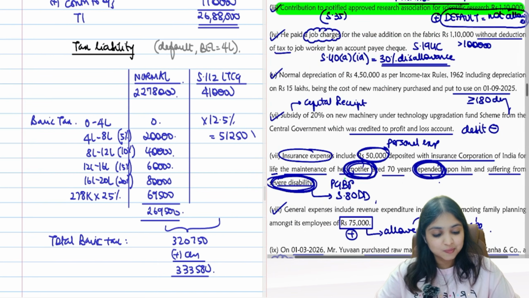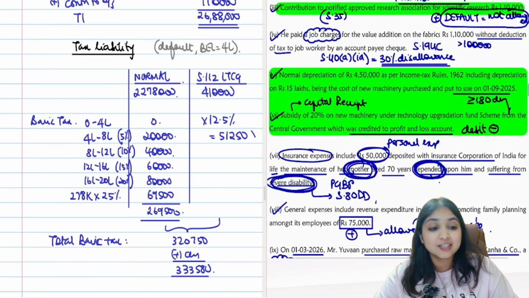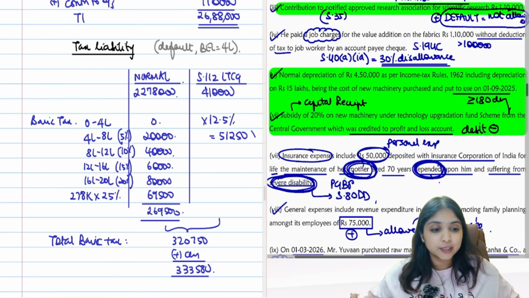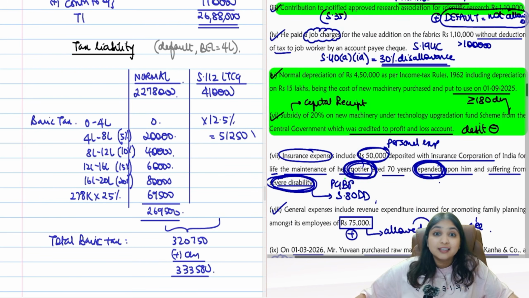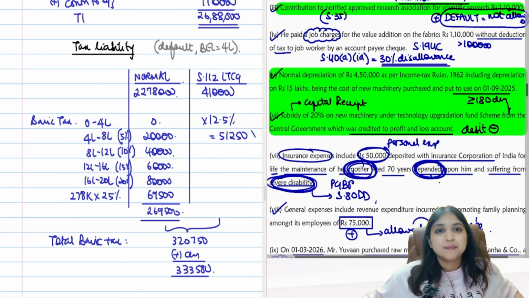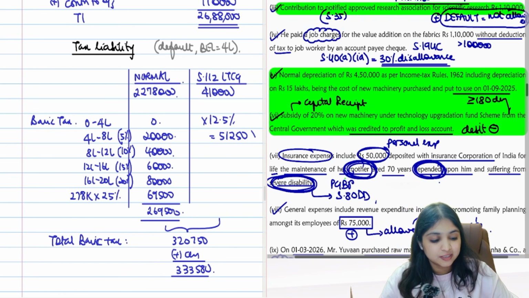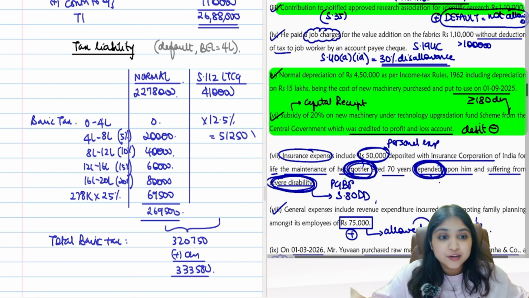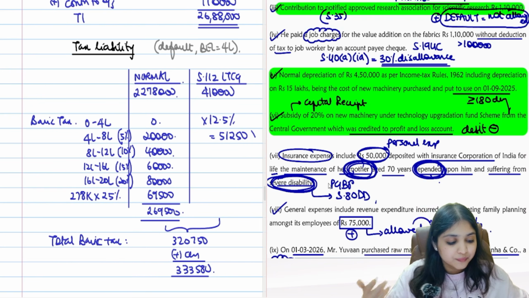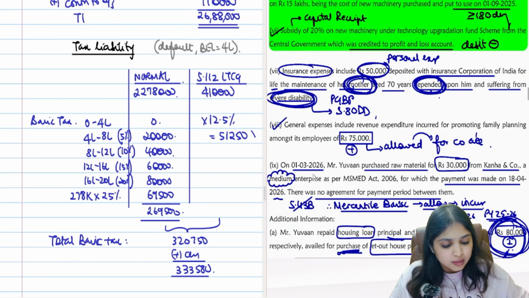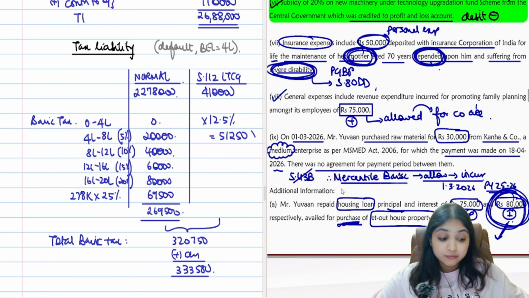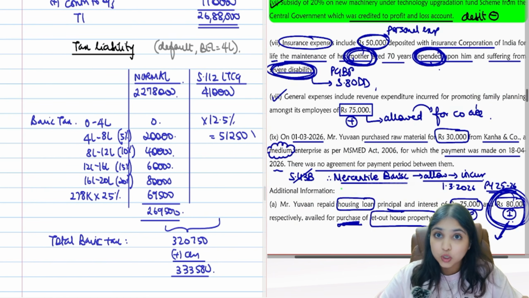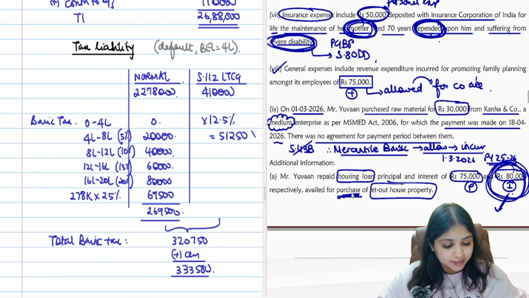The best adjustment of this question was a depreciation adjustment, guys. Subsidy point. So the amount that will enter into the block is after subtracting subsidy. Balance 80% only entered into the block, and they had credited subsidy, guys. So we reversed the credit. We had subtracted it. Okay. Then the severe disability point, you all were able to recall 80DD. Family planning expense, correctly you all told me, allowed only for company assessees.